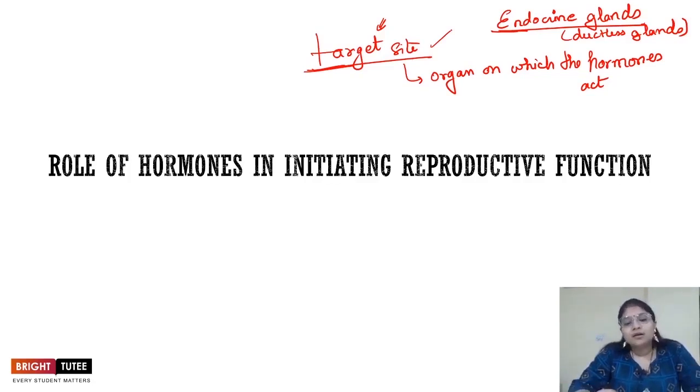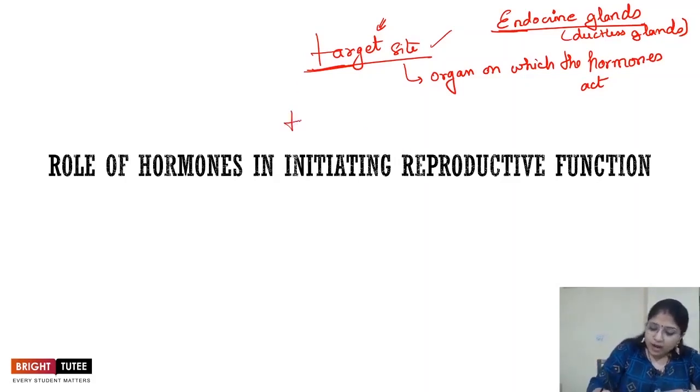So when the hormones released by the pituitary gland reach the target site, that is testis or ovary, the testis and ovary respond to that particular hormone, right? So basically there are different kinds of endocrine glands or ductless glands present in our body, and the testis and ovaries are one of them.